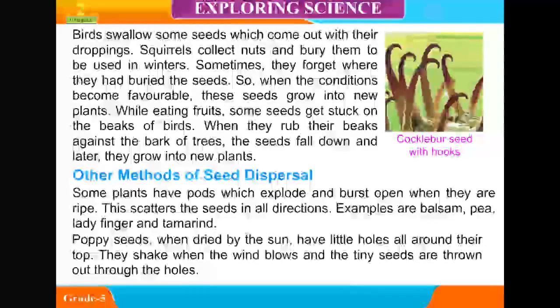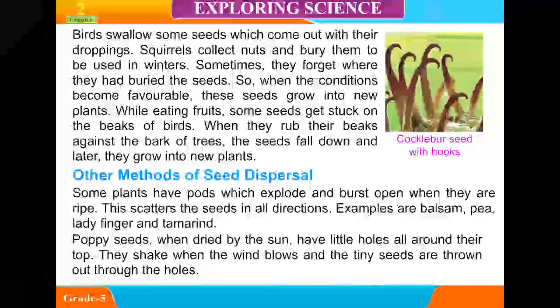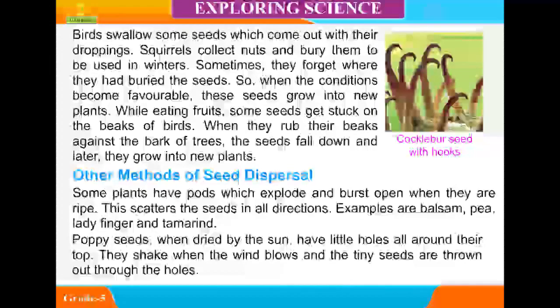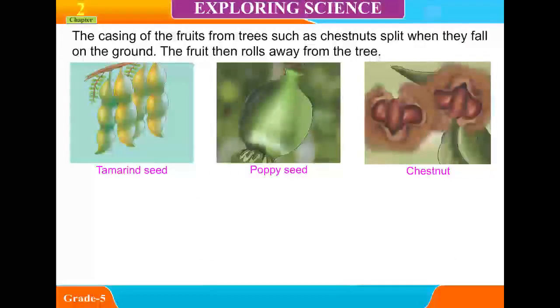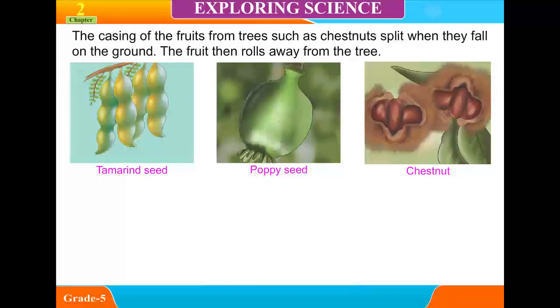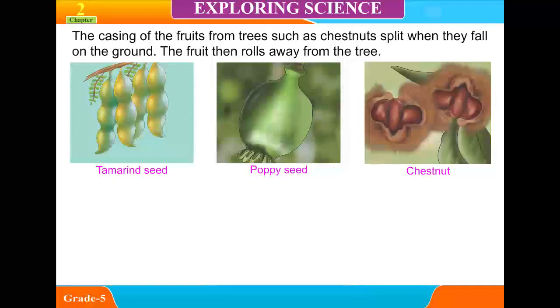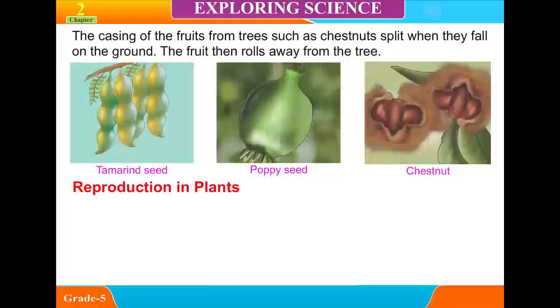Poppy seeds, when dried by the sun, have little holes all around their top. They shake when the wind blows and the tiny seeds are thrown out. The casing of the fruits from trees such as chestnuts split when they fall on the ground. The fruit then rolls away from the tree.